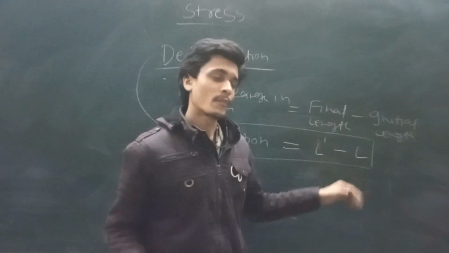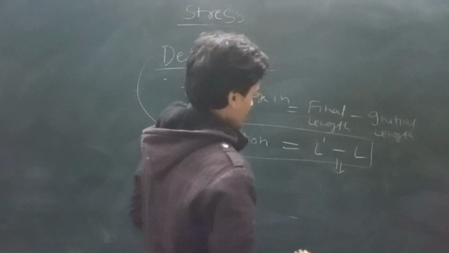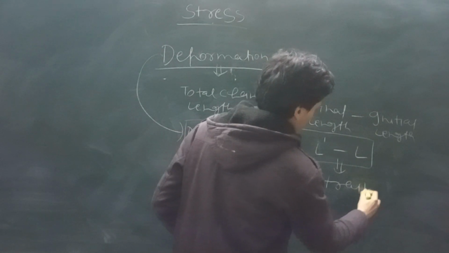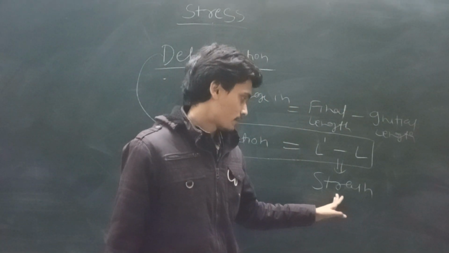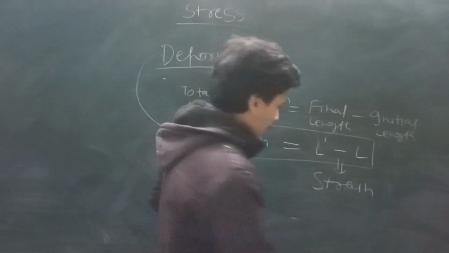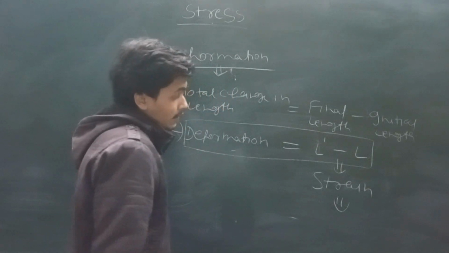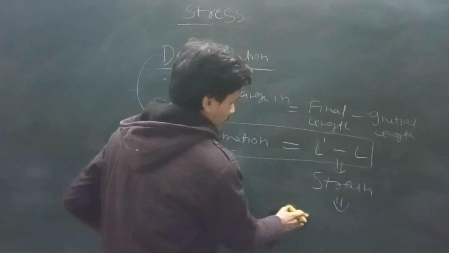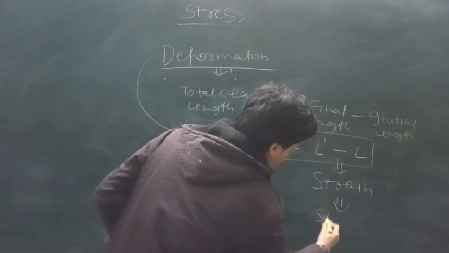Due to this deformation in the body, a new term is generated, known as the strain. What is strain? And due to this strain, a scientist gives a law known as Hooke's law, which tells about the stress.